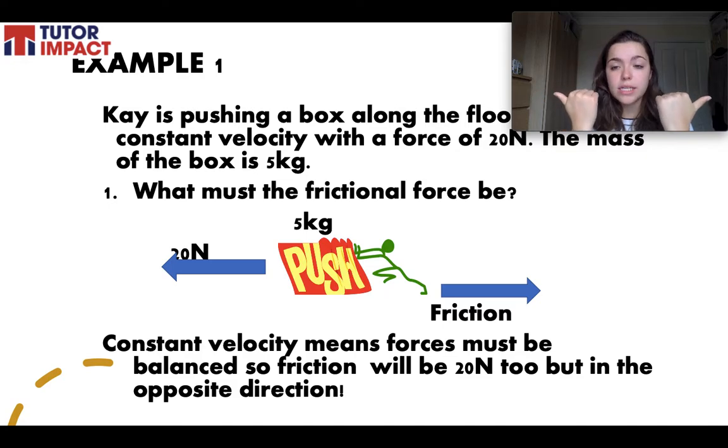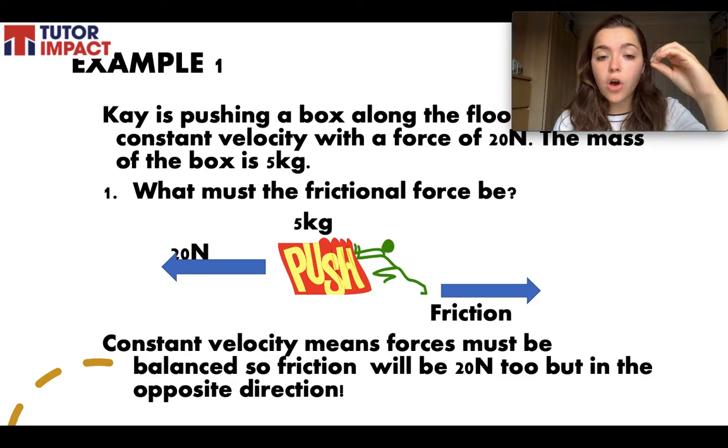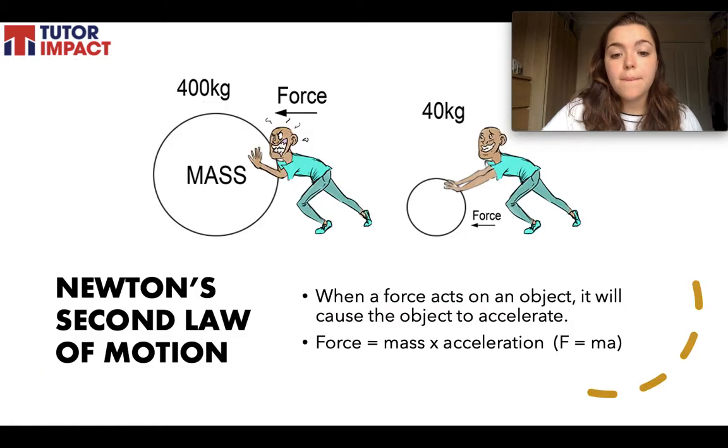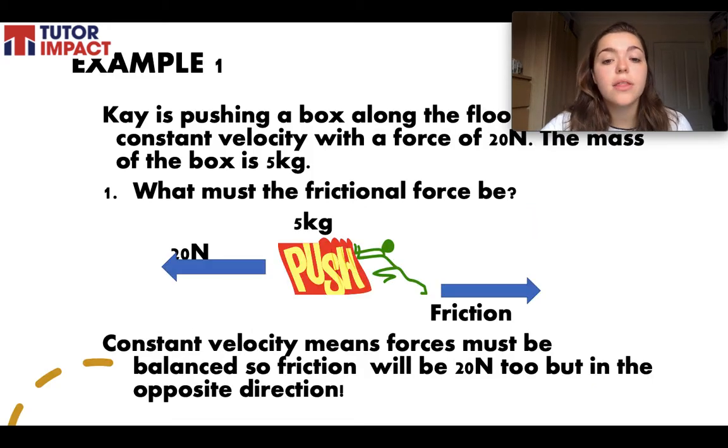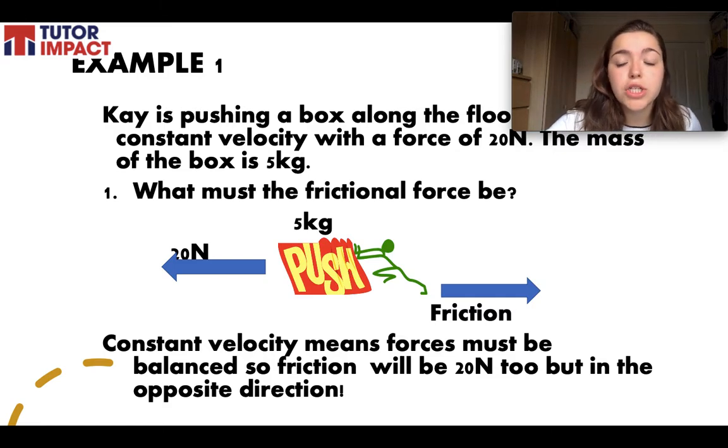It must be 20 newtons as well, because the box is not accelerating, so we must have 0 overall force acting on it. Because remember, when there is a force acting on it, we must have an acceleration. Here, there's no acceleration, so there must be no force acting upon it. Don't worry if you're not quite there with me on that. That's pretty advanced stuff. We're getting really close to GCSE level things now, so don't worry.